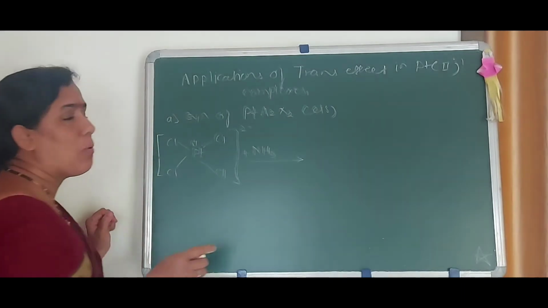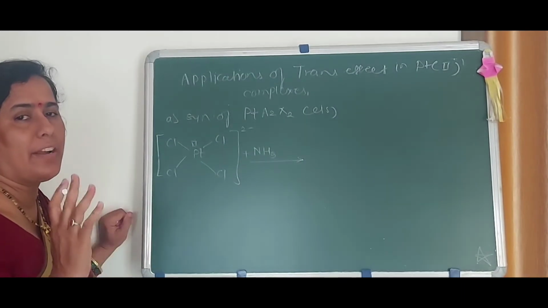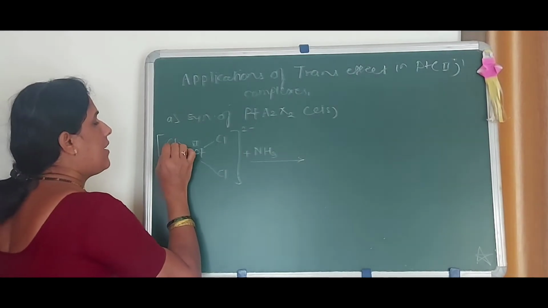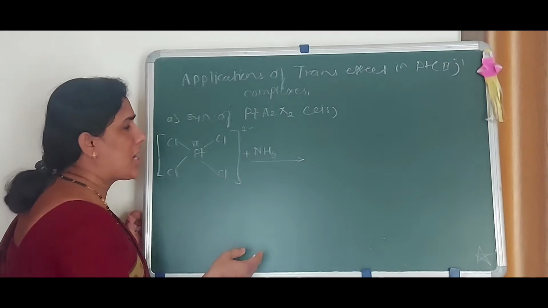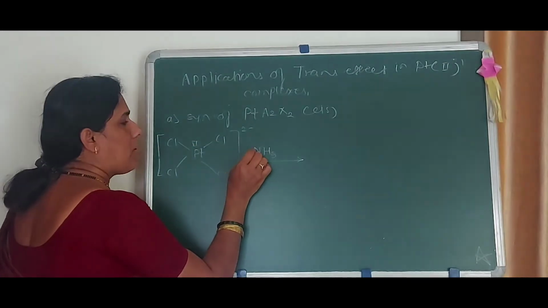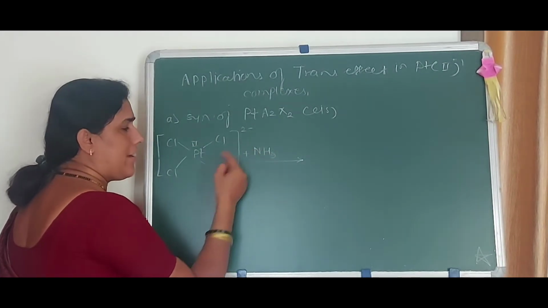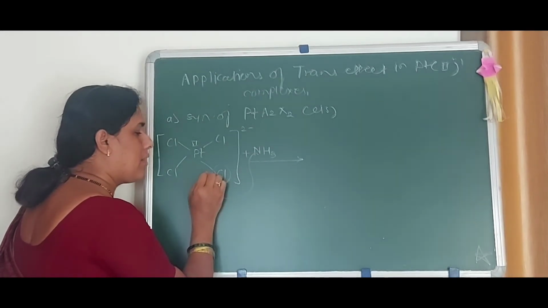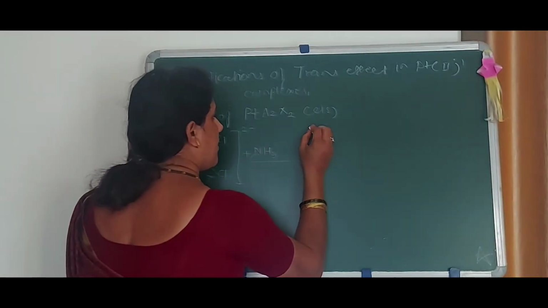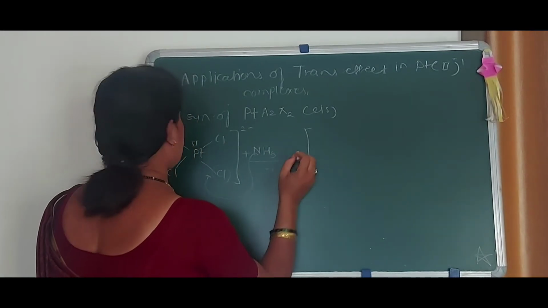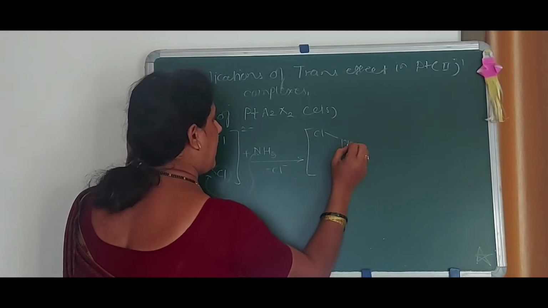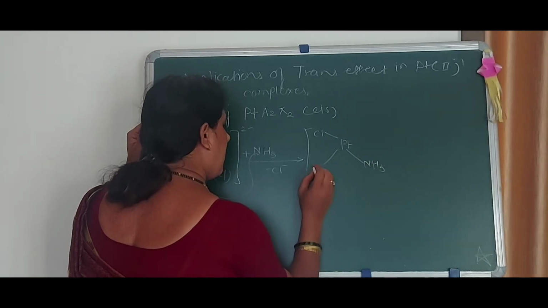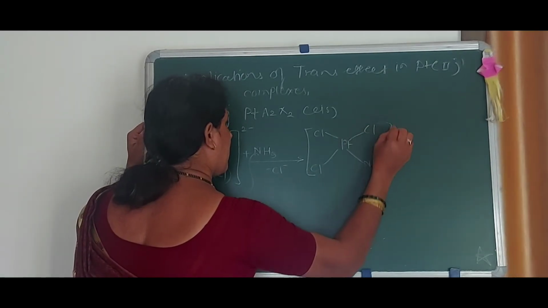What is the reaction? Already we have seen the trans directing ligand series, and from these ligands we have seen that chlorine is more trans directing than NH3. Therefore, chlorine in the trans position is replaced by the entering NH3 group, with formation of Cl minus. Cl, Pt, here NH3, here Cl, here also Cl.